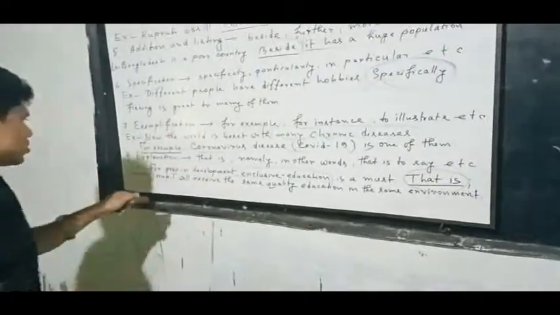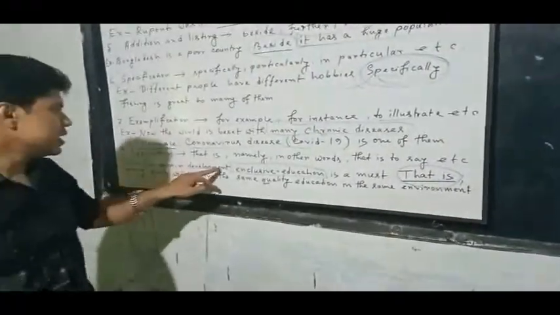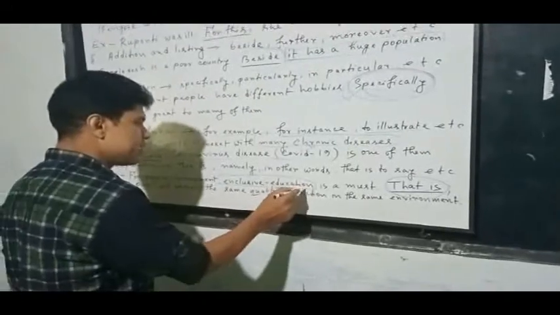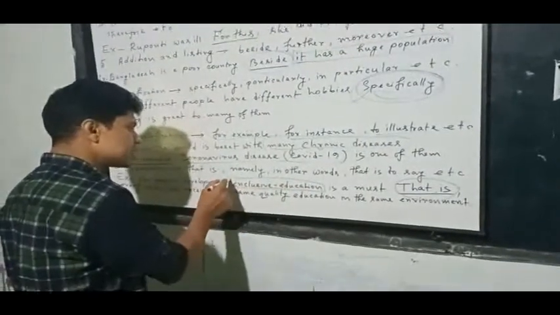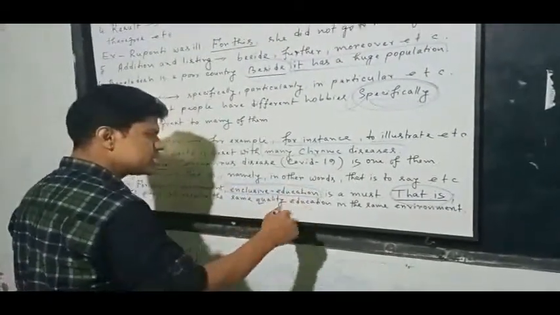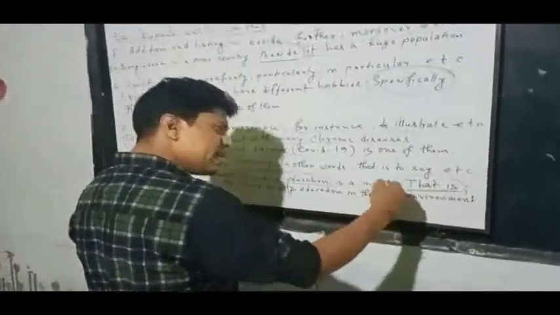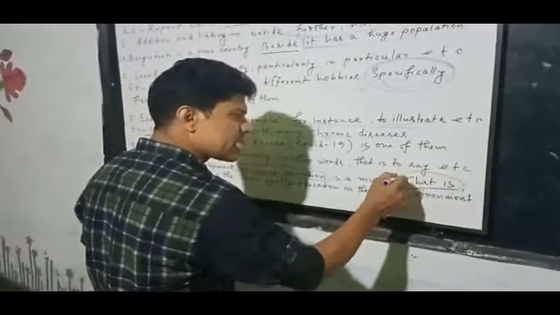So in my example, you see, for proper development, inclusive education is a must. So the main factor is inclusive education, and inclusive education is more elaborately given in the next sentence by joining the connector, that is.